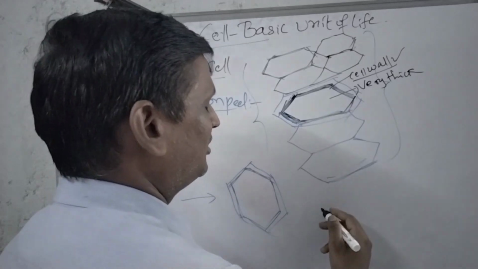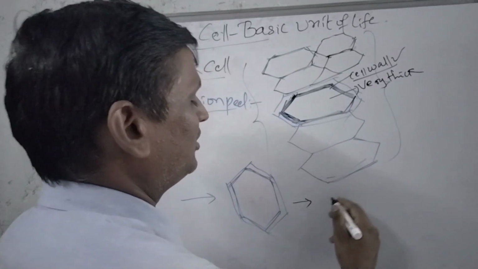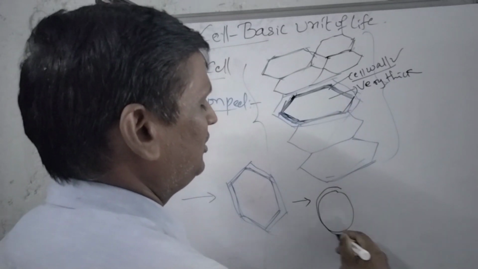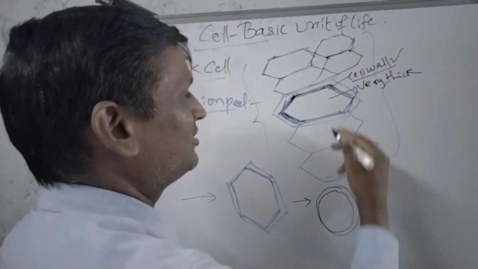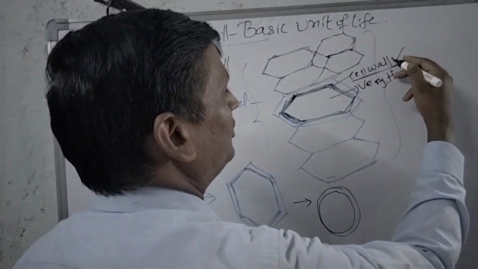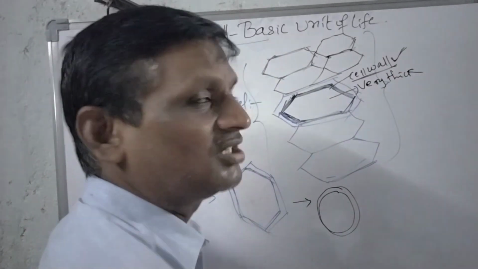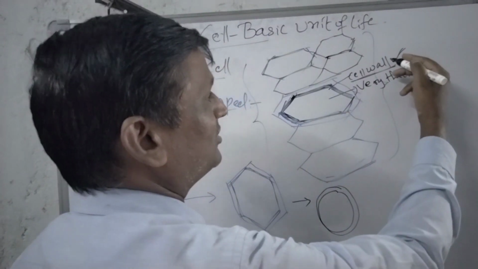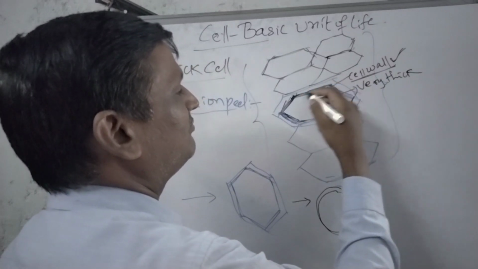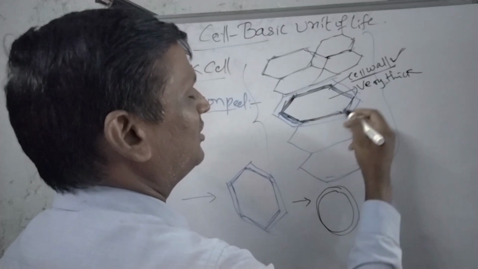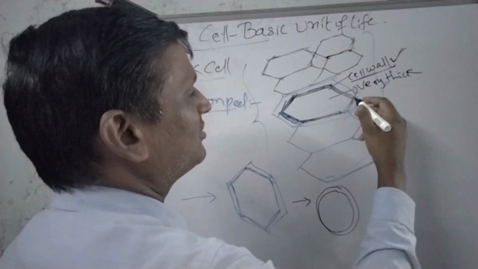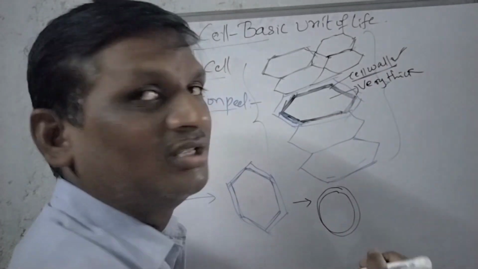So the cell wall is present only in the plant cell, but cell wall is absent in animal cell. Okay, for example, when you observe the animal cell, in animal cell there is only plasma membrane, but cell wall is absent. That's why we can say cell wall is present only in the plant cell, and absent in animal cell. And because of the presence of the cell wall, the boundaries of the cells are very thick in size.